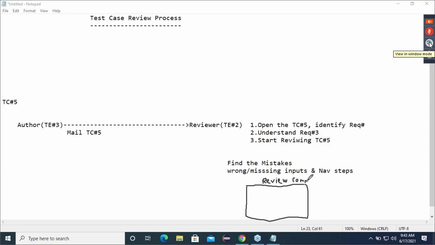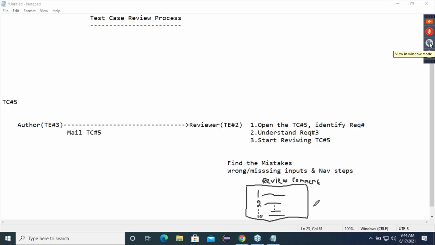My comments are: my first comment, boss, this is not working. I mean, here input is missing. A separate document is there, I'll show you. Second, this is a mistake I have found in your test cases. Third, fourth, fifth. Totally, I have found 10 mistakes in your test cases. Am I clear, guys? So separately, I have written all those 10 mistakes.